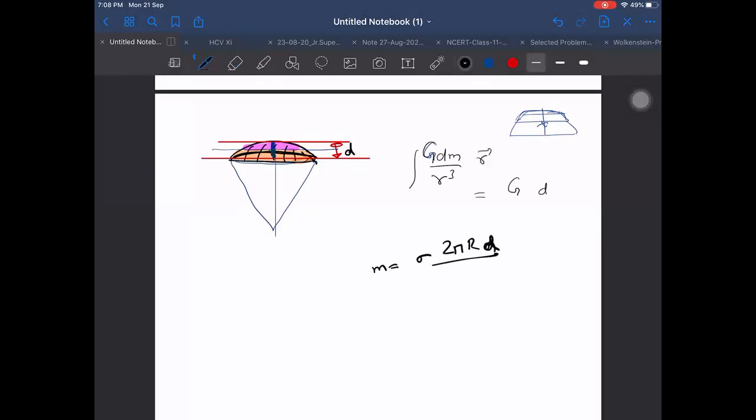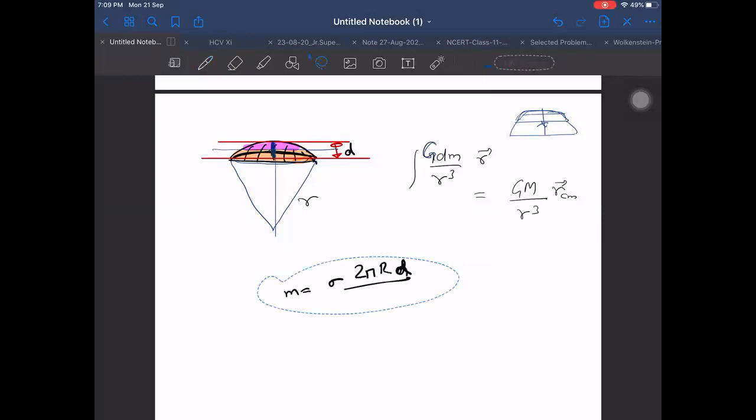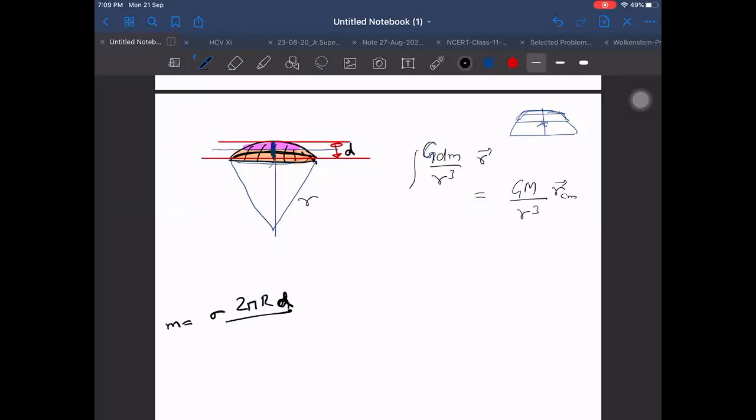Then it will be G into M into RCM divided by R cube only. Theta is given to you. Take its semi-vertex angle as theta.